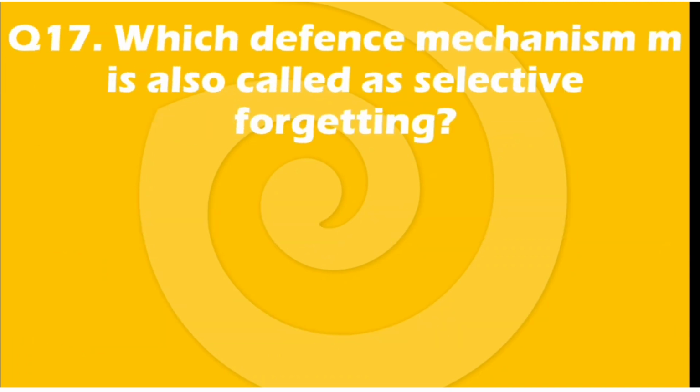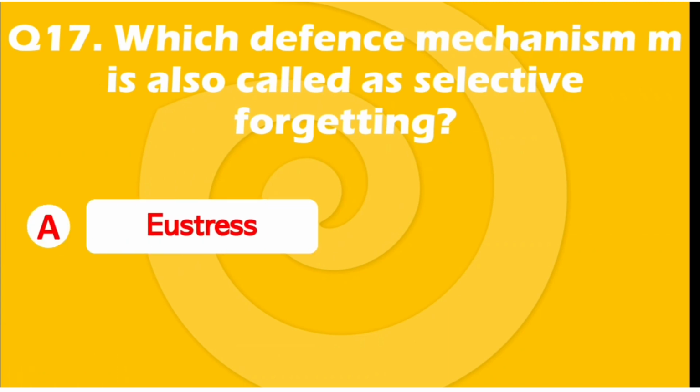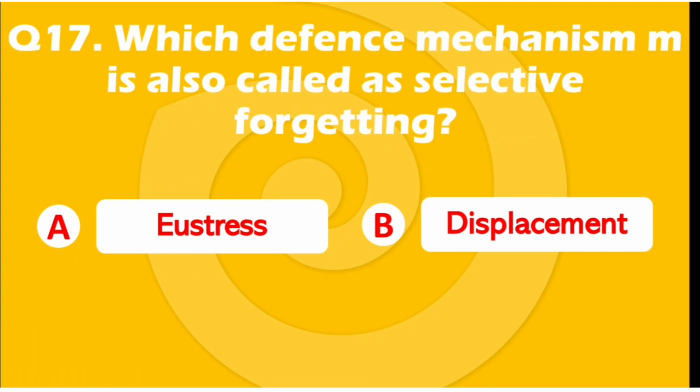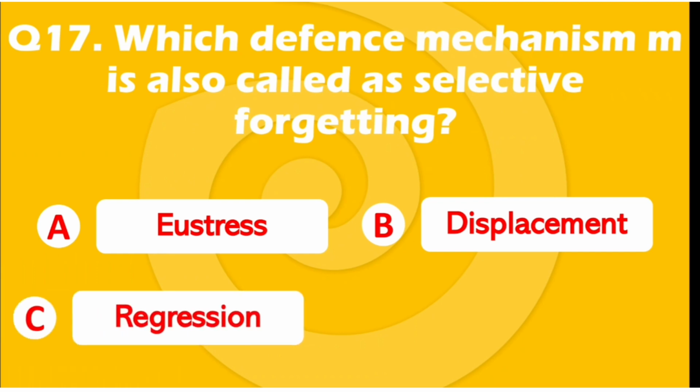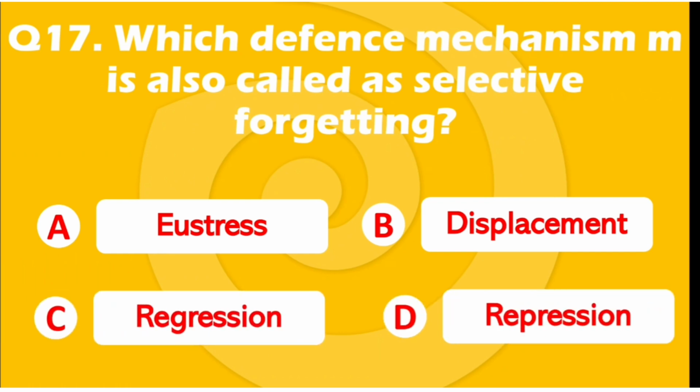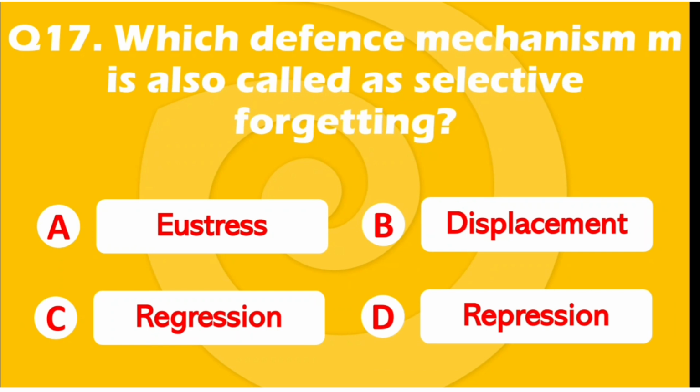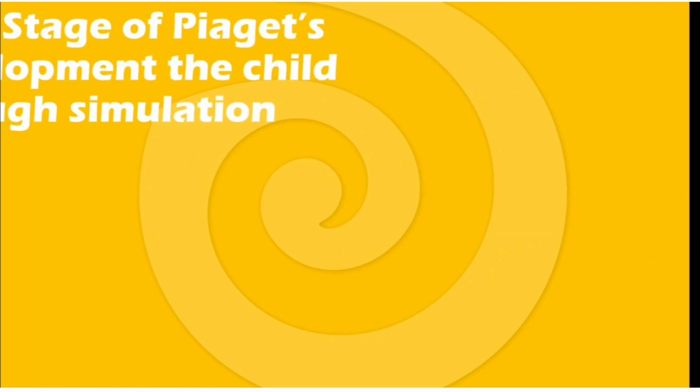Question number 17. Which defense mechanism is also called selective forgetting? Your options are option A, e-stress, option B, displacement, option C, regression, or option D, repression. The right answer is option D, repression. Question number 18.